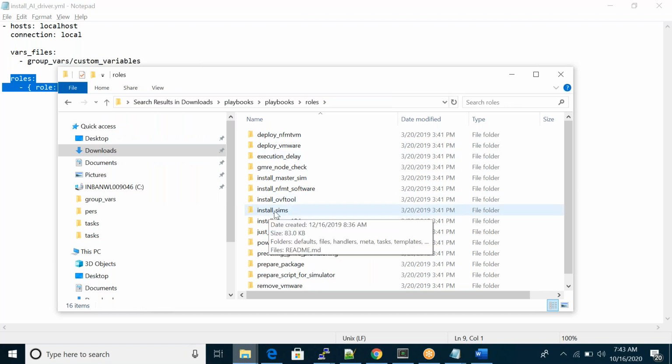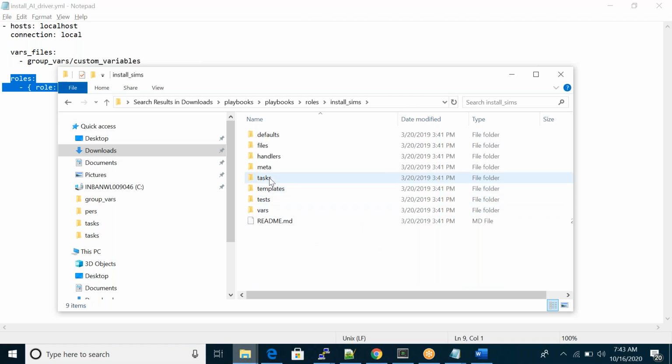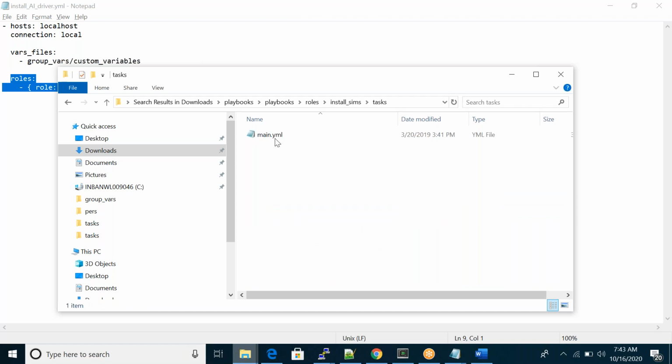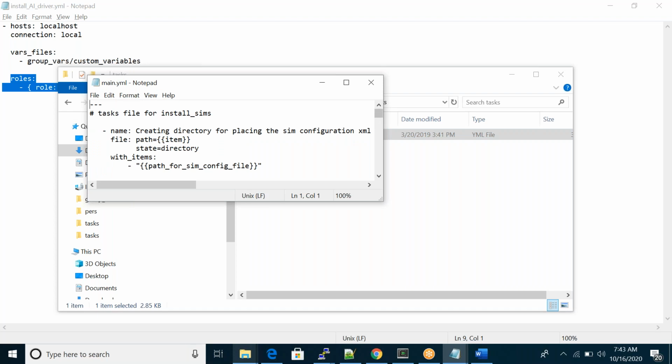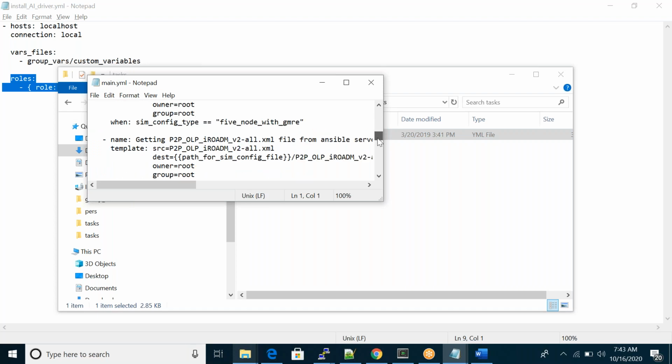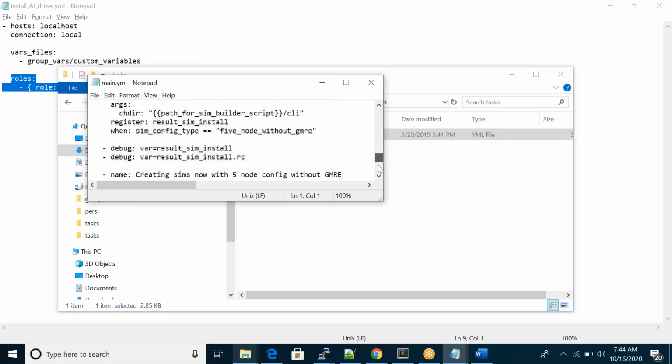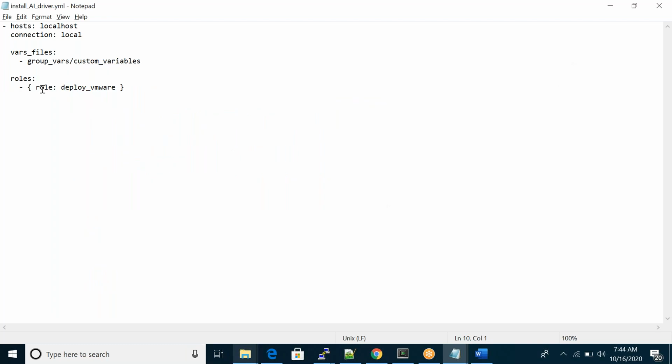You can see here the role. My role name is install Sims. If you open this install Sims and go to task, in this file I will have my main syntax. You can see all these things. Okay, like that. So, clear?